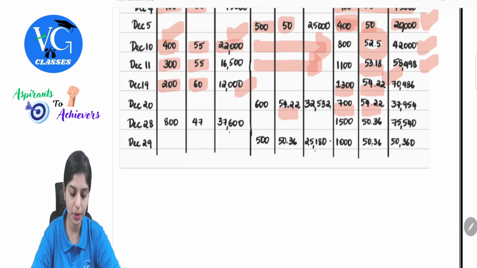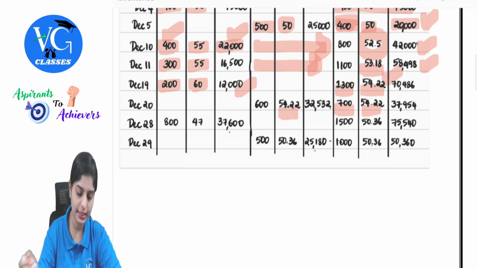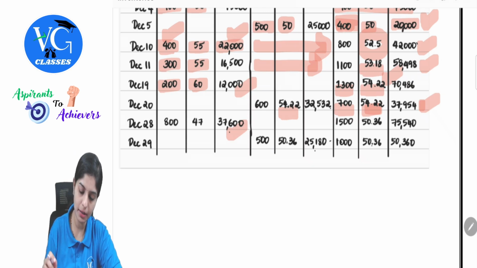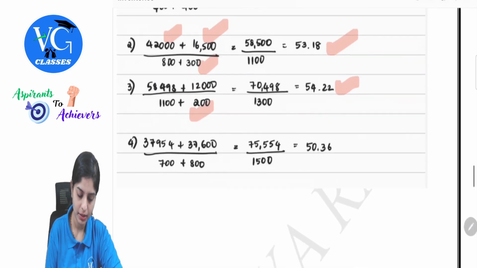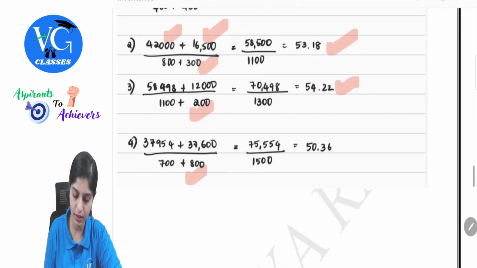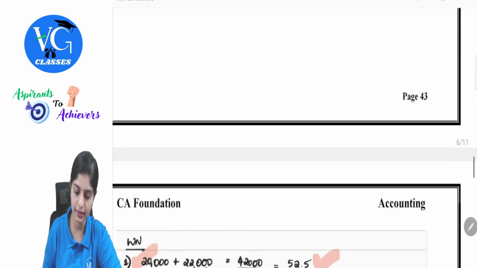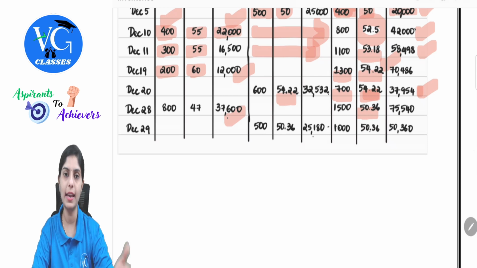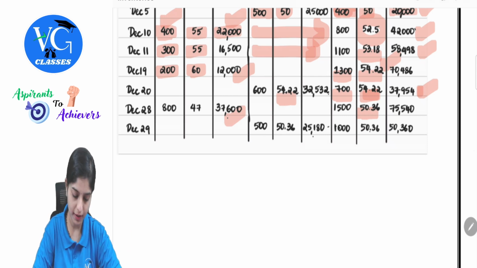Next, on December 28th, again there was a purchase of 800 at 47. So the last price was 54.22. Total cost of goods available for sale will be 37,954 plus 37,600, divided by 700 plus 800. See, 700 plus 800. So if we solve this, we get 50.36. That becomes the price for your next balance. 700 plus 800 is nothing but 1,500.